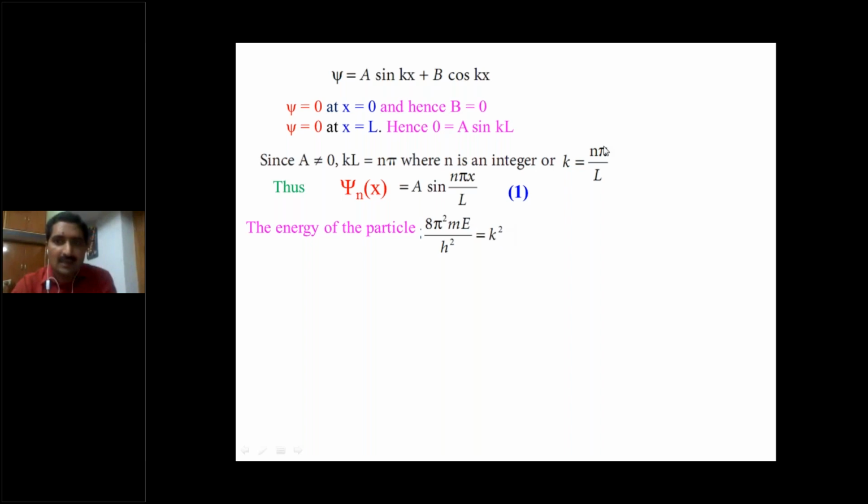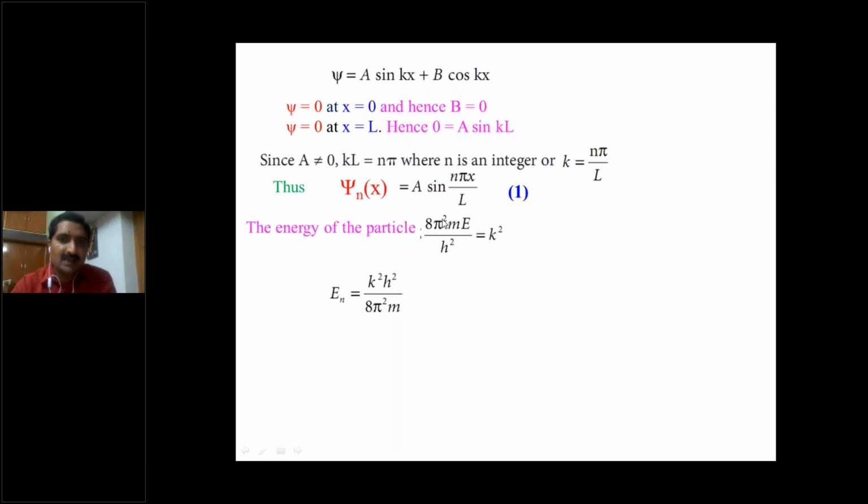What is k? N pi by l. So substitute this n pi by l. Finally we can get En, where n is the number of the energy level. En is equal to k square into h square divided by 8 pi square m.